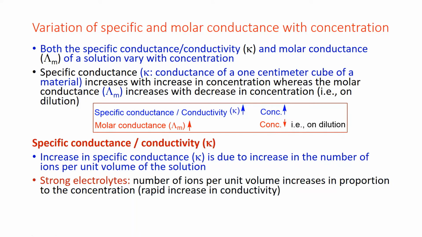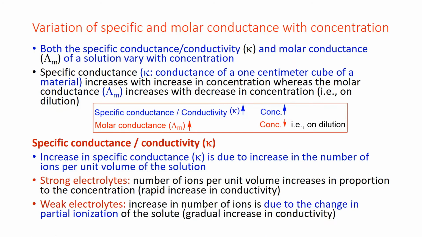In strong electrolytes, number of ions per unit volume increases in proportion to the concentration, resulting in rapid increase in conductivity. In weak electrolytes, increase in number of ions is due to the change in partial ionization of the solute, resulting in gradual increase in conductivity.